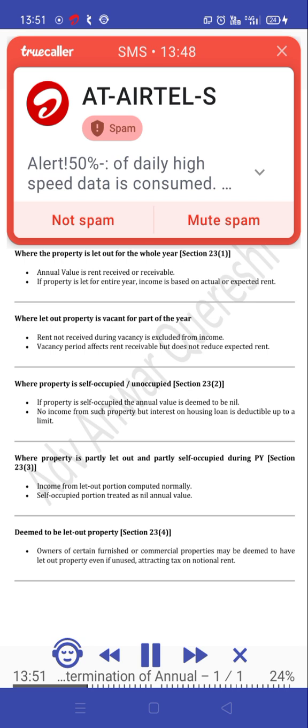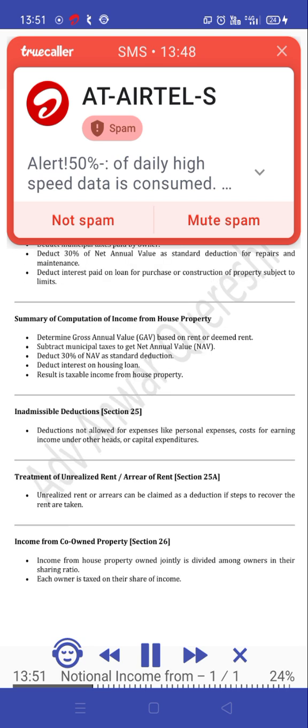on notional rent. Notional income from house property held as stock in trade, section 23(5): if property held as stock in trade isn't sold but rented out, income from rent is taxable. If not rented, no income under house property, but business income is applicable on sale.